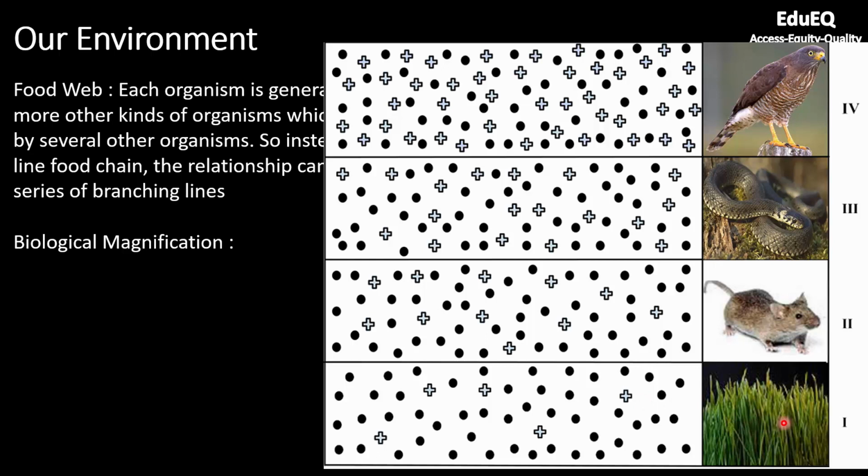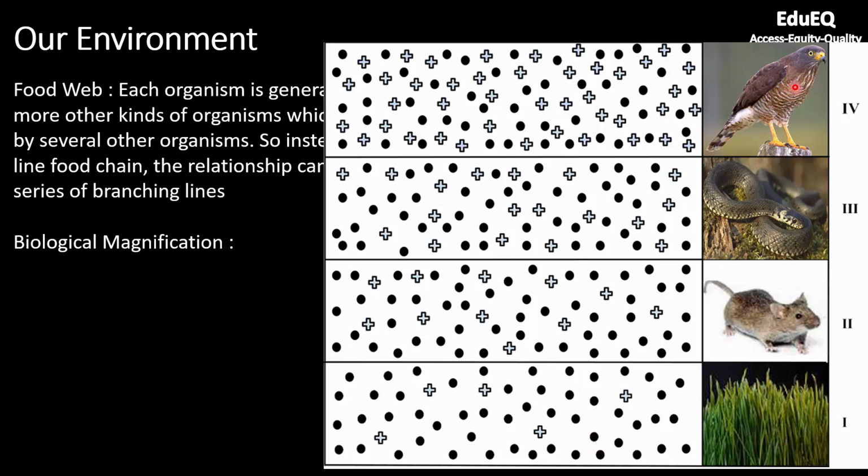Now when the wheat is produced and this rat starts eating that wheat, it will not eat a limited amount of wheat, right? It will eat a lot of wheat. So these pluses will increase. And over its life, this snake will not eat one rat, it will eat multiple rats. So you will see that the pluses further increase. These pluses are nothing but the toxic compound which was in the fertilizer here.